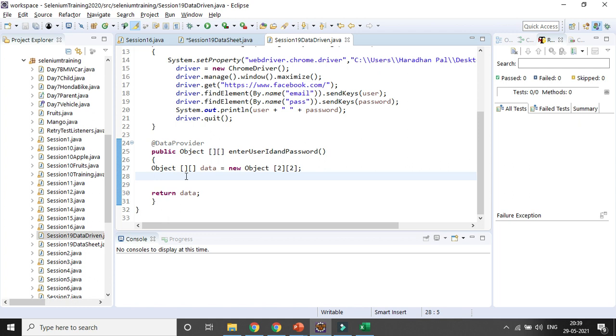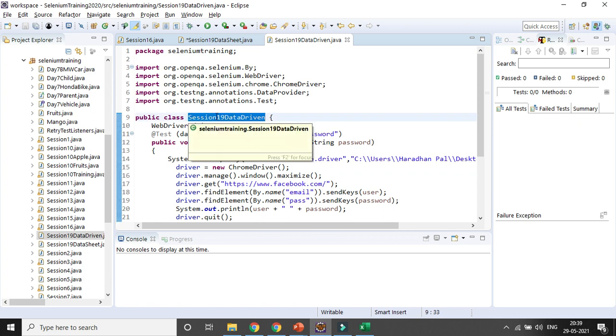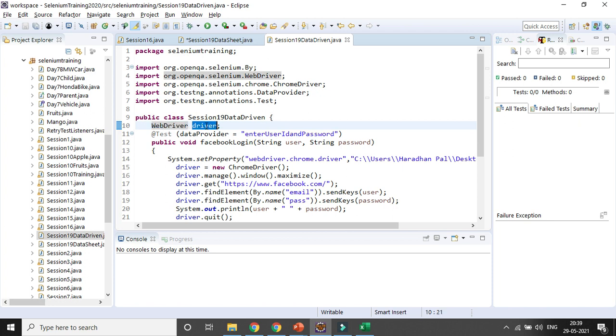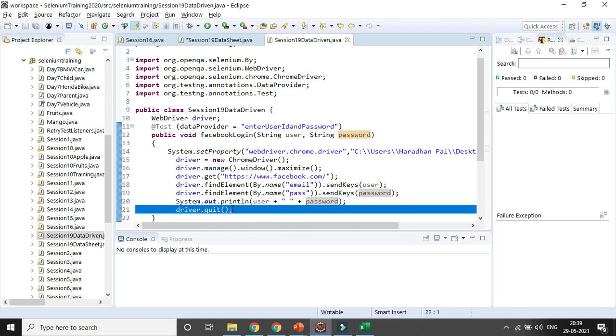So in Excel, I want to create a test class, session 19 test data driven. I am creating global variables, and a method where I give the variable name, password and user ID. I want to give the printout, and once it is logged in, I will create the driver and read with the help of the data provider.